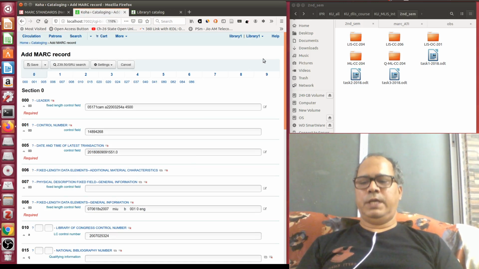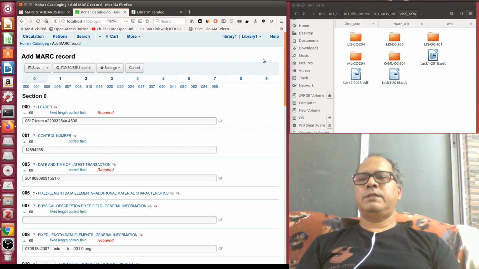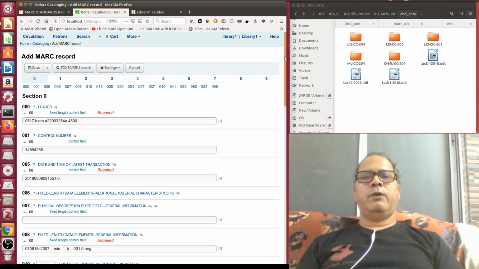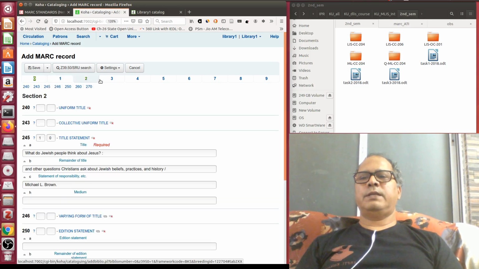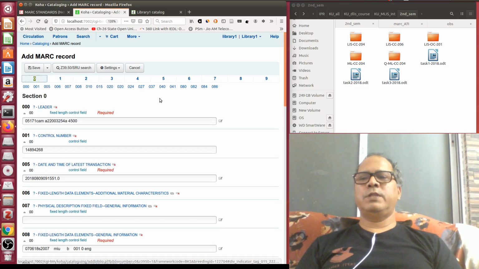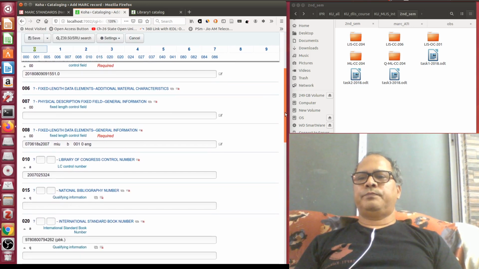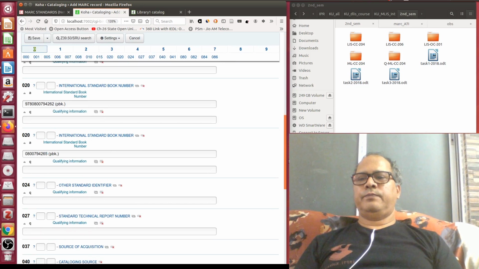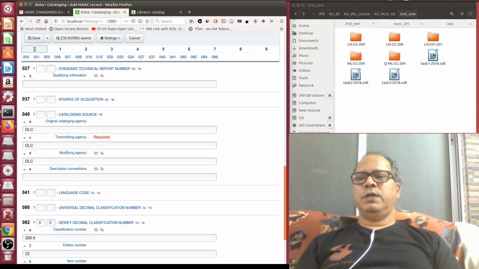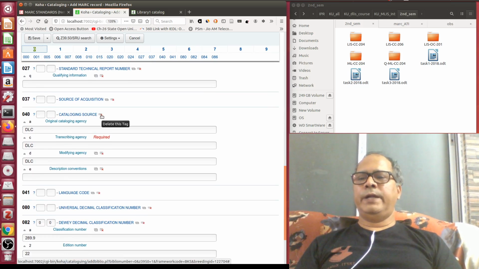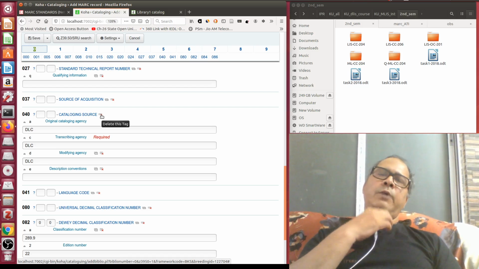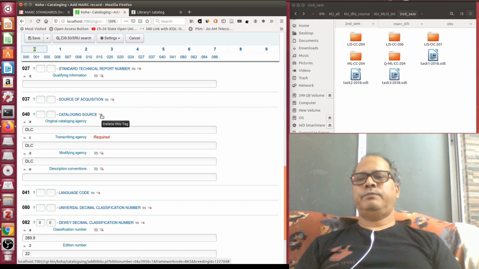Okay, so you see here, let me increase the size. So these are the MARC records, so 0, 1, 1xx, 2xx and so on. Let us start from the 0 because this record you cannot take as it is. So what you need to change, say suppose this 040, it is cataloging source. So you have to give your library a 5-letter code. For the time being you can use your roll number as a code.